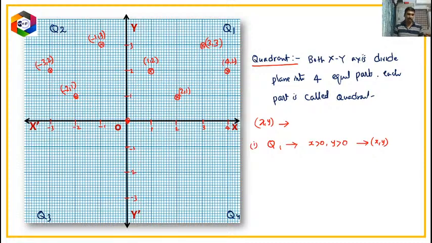Now if you can observe, for every point the x value is negative and y is positive. Is it clear, children? So now if the point belongs to Q2, then x is less than 0, that means x is negative, and y is greater than 0, y should be positive.